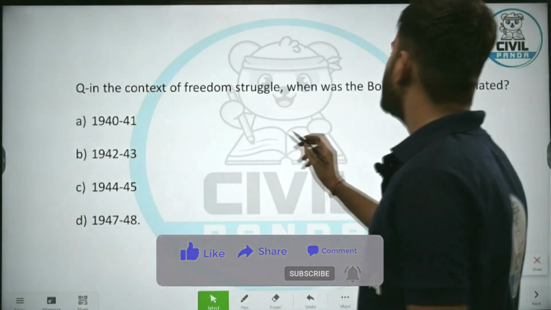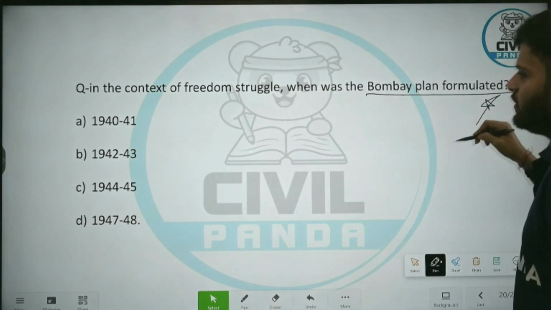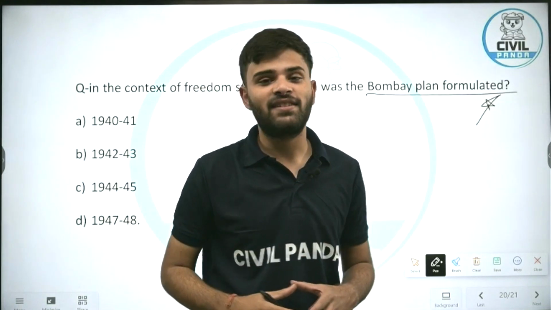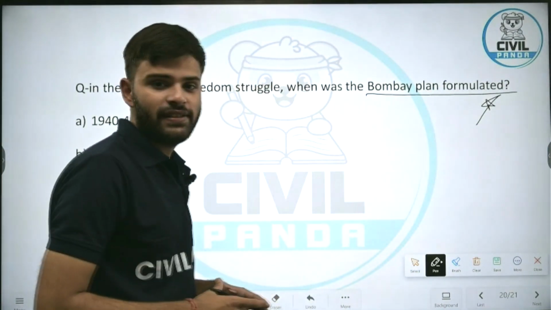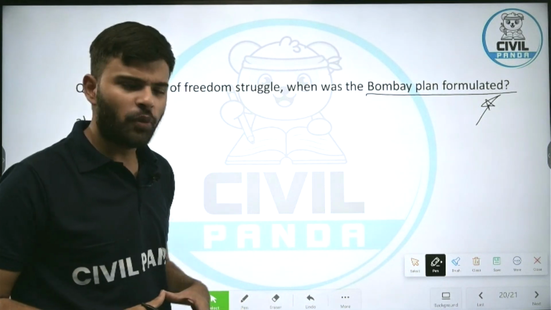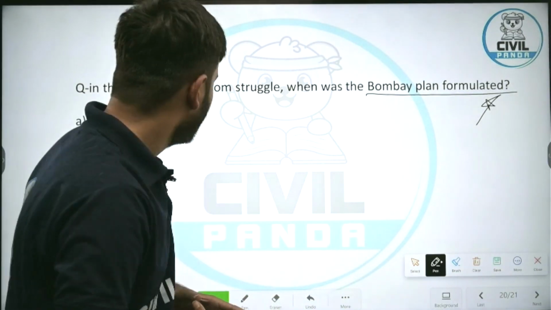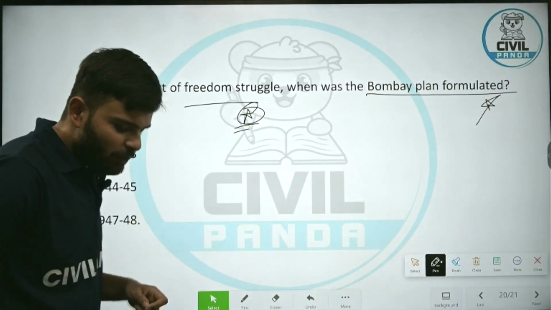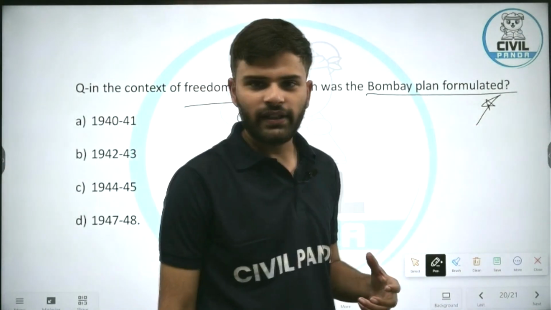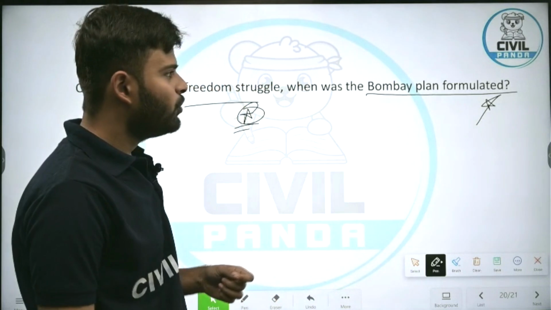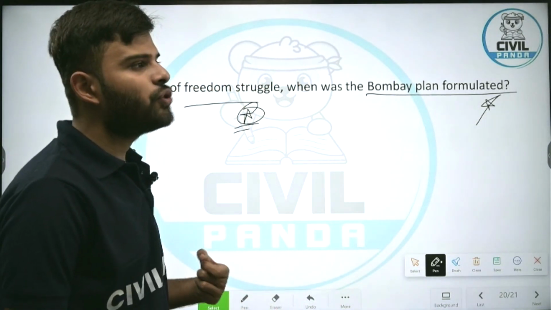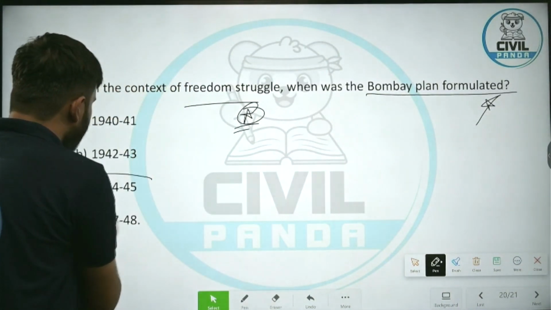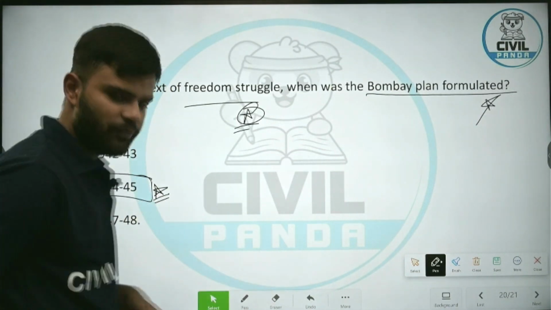In the context of freedom struggle, when was the Bombay Plan formulated? Before India attained independence, there were multiple talks going on about what kind of economic system India should look forward to, whether communist or socialist. Capitalism was not an option given the historical deprivation of Indian masses. The Bombay Plan was a suggestion by the industrialists of that time that we should go for partial nationalization. Government should follow partial nationalization. These were the economic suggestions that were to be given. It was during the 1944-45 period. Next question.